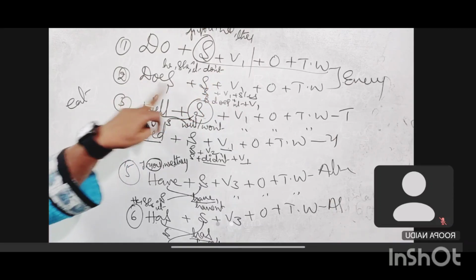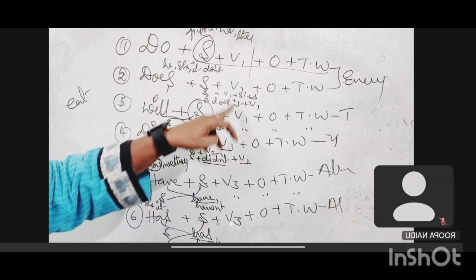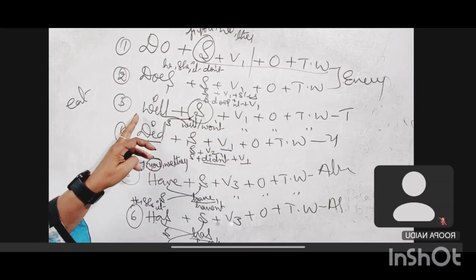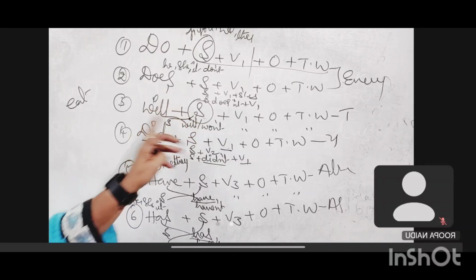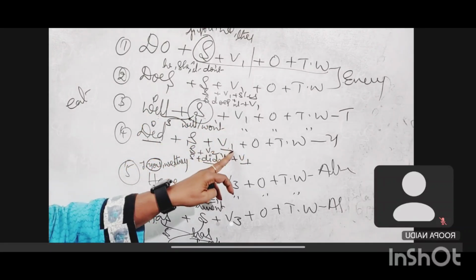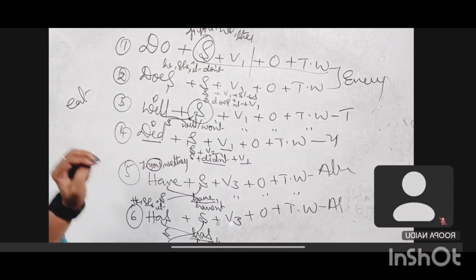Next, does he eat? He eats, he doesn't eat. Here we are having differences, so I am saying answers here. And will he eat? Will he eat? Next, did he eat? See, up to here all V1s only are in questions.